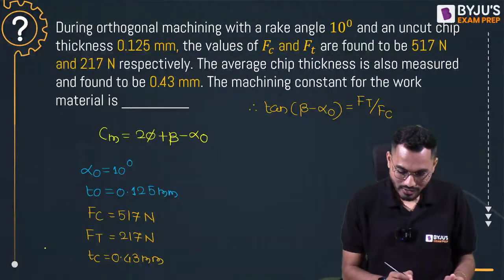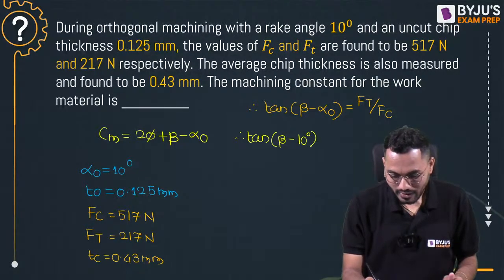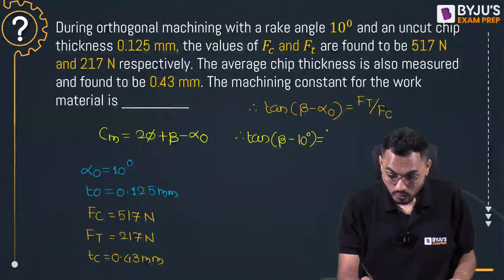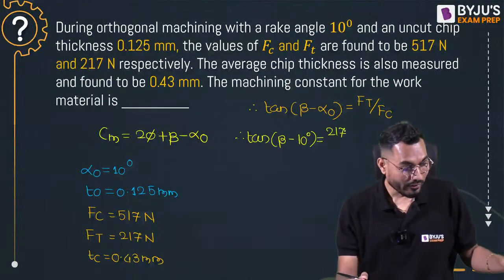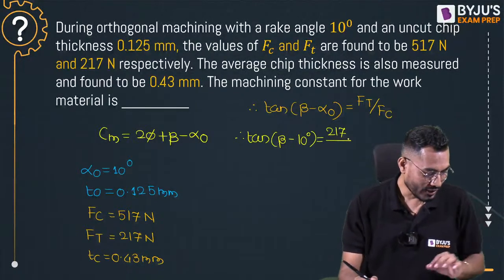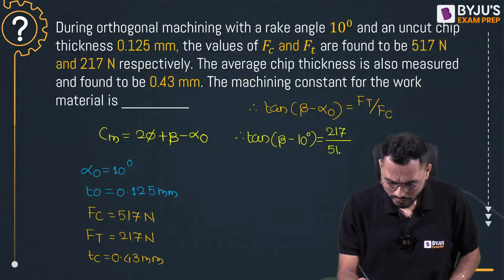So I'll write down here: tan of beta minus alpha 0, where alpha 0 is 10 degree, is equal to Ft by Fc. Ft, the thrust force, is 217 Newton divided by Fc, which is 517.